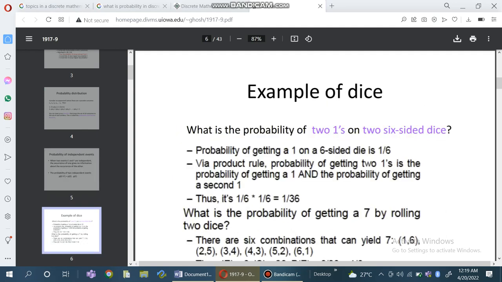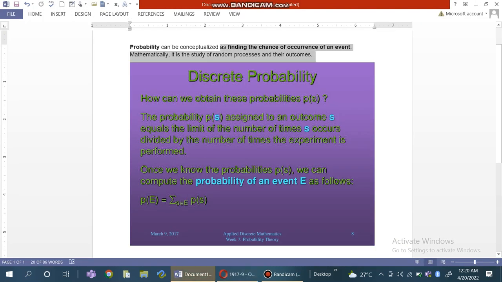Also, we can discuss the example of dice. What is the probability of two 1s on two 6-sided dice? The probability of getting a 1 on a 6-sided die is 1/6, and via the product rule we multiply. Also, we can discuss more detail on this.